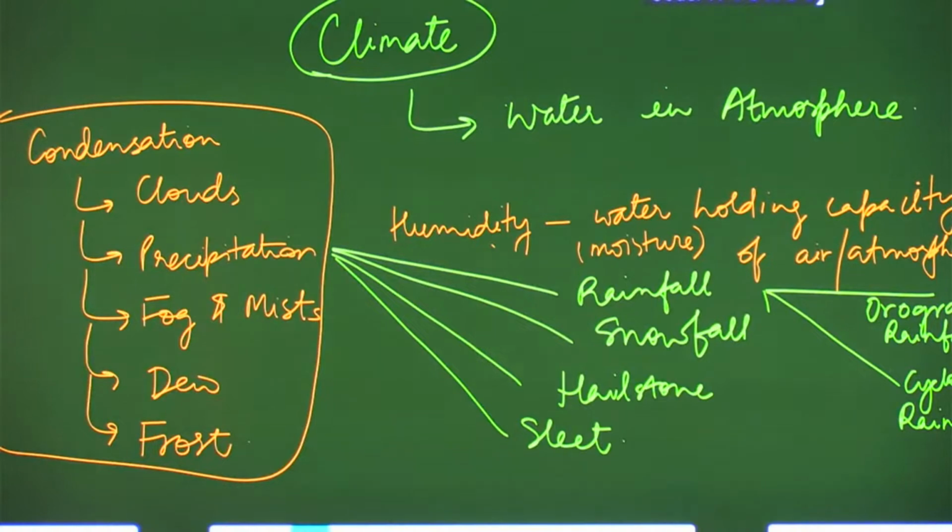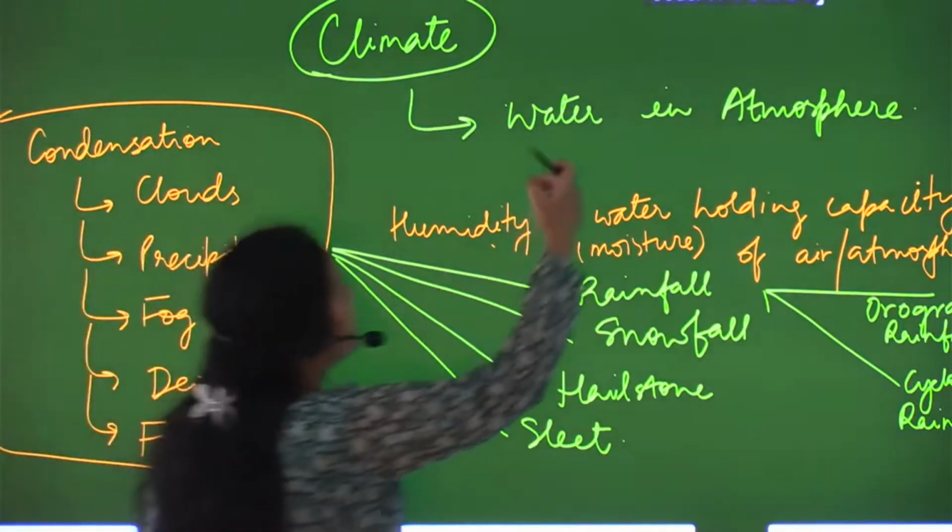So in orographic rainfall, oro means mountains.